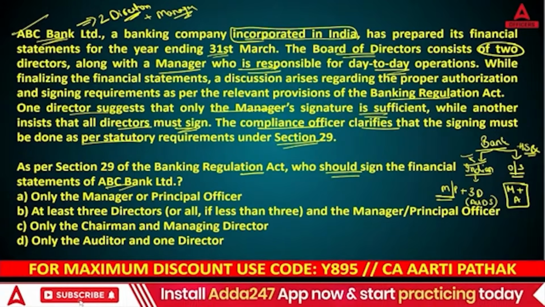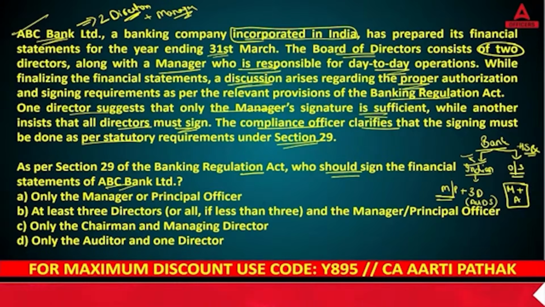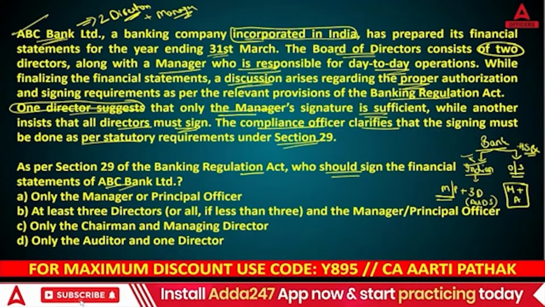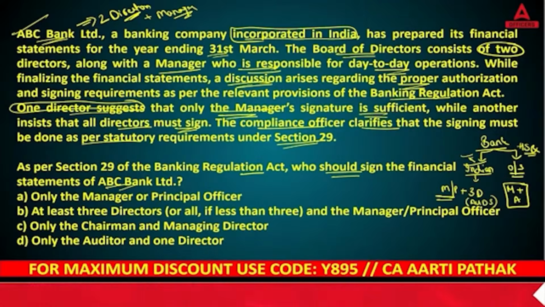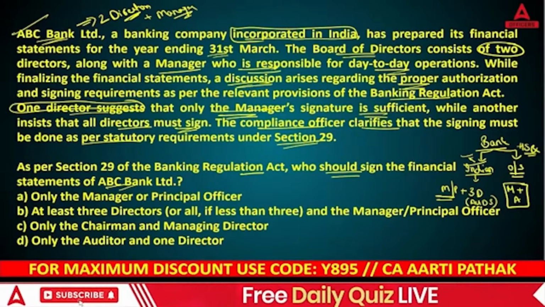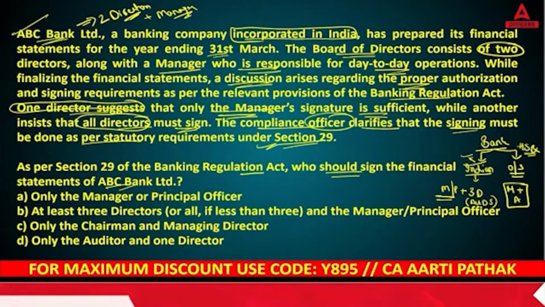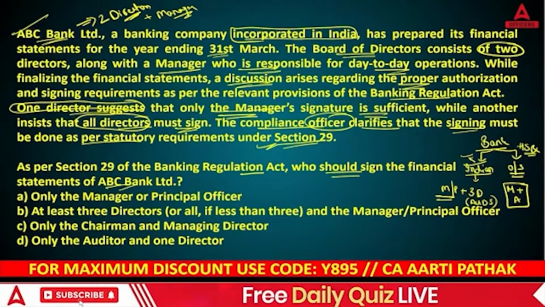Now, while finalizing, their discussion goes on about proper authorization and signing requirements. One director suggests that only the manager's signature is sufficient. Is that correct? No. Another insists that all directors must sign, and the compliance officer clarifies that the signing must be done as per Section 29 of the Banking Regulation Act.